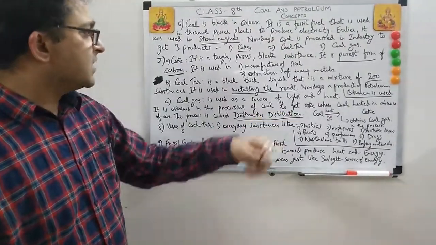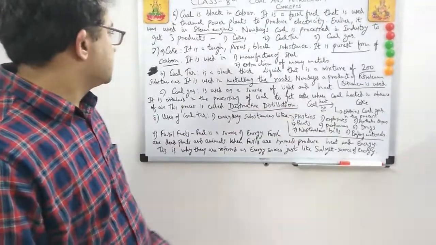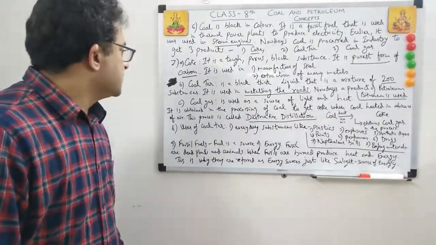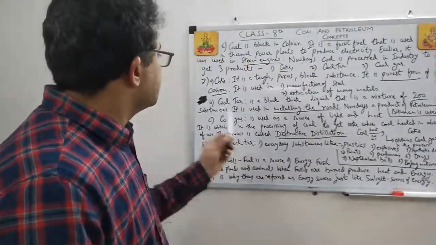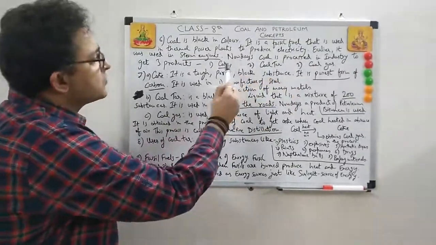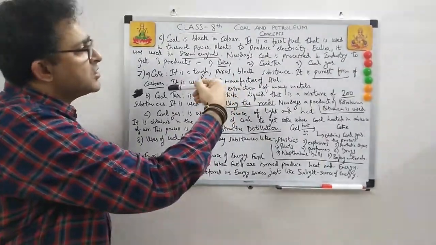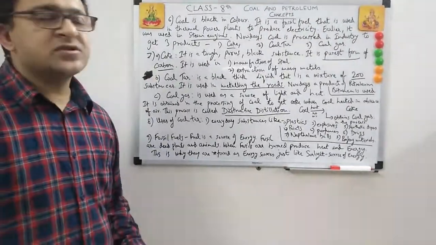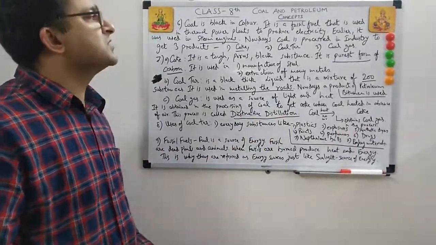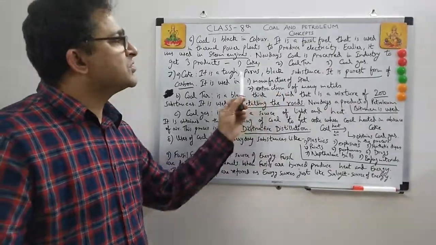So now two things are coming from coal: coke and coal gas, right? But coal tar is a black thick liquid that is a mixture of 200 substances. See, all these byproducts of coal are obtained through technology and in the industry. So it is getting processed. When coal is processed, it is not obtained naturally.